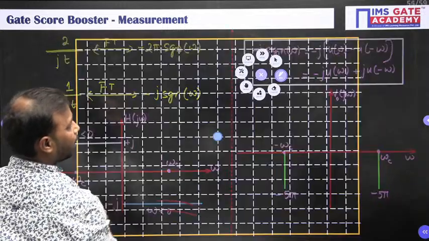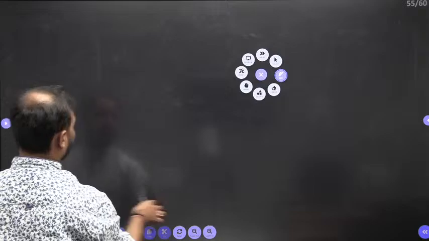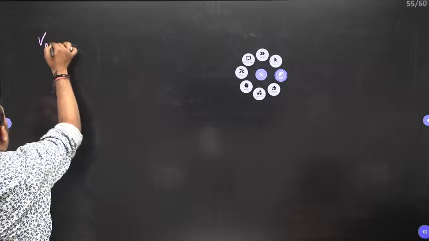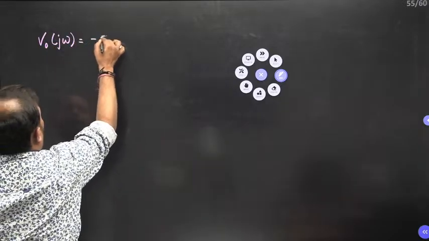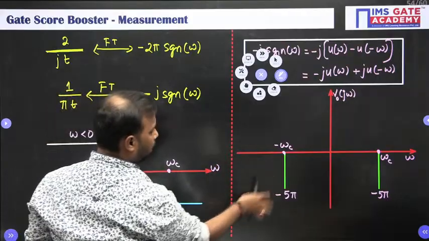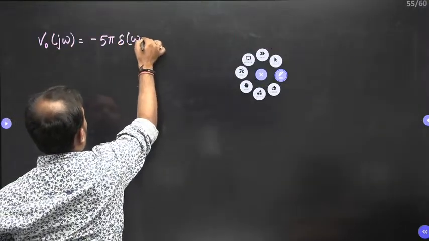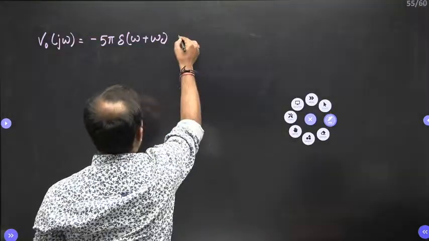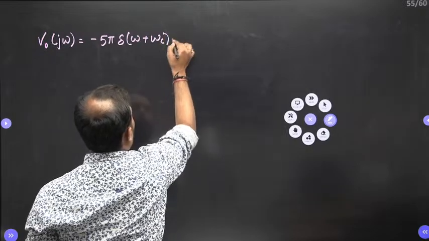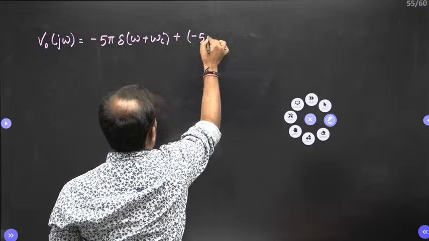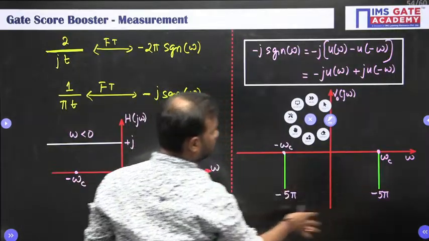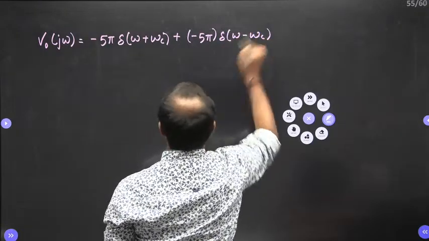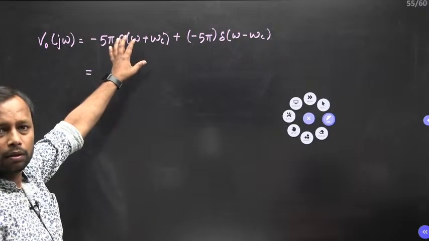So from here I can write V naught of j omega is equal to minus 5 pi at only one place, so it is delta omega plus omega c. Again here, minus 5 pi for delta omega minus omega c. So what is the Fourier transform?